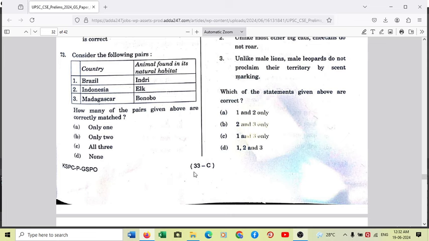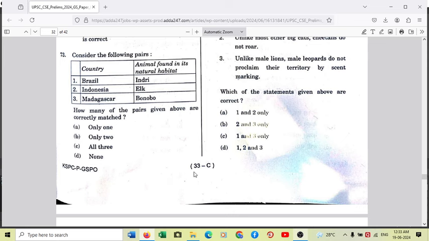It is found in the natural habitat of Madagascar, and it is also found in many countries of North America and East Asia as well. So elk is found in Madagascar, and some species have been taken to North America as well as to East Asia and Central Asia.